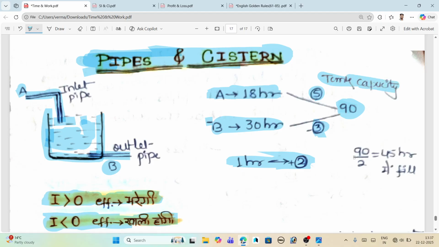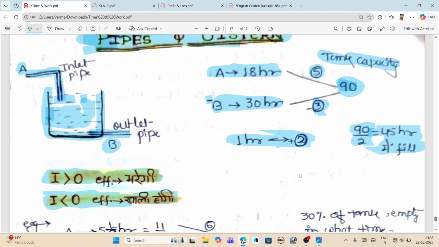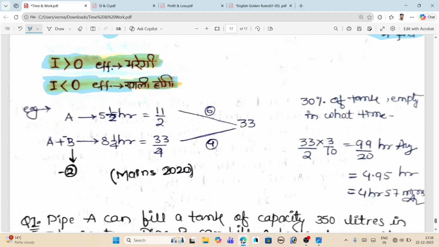The efficiency in 1 hour is 2, so in 45 hours the tank will be filled. It is the same concept as time and work, but one thing is different: we subtract the efficiency of the outlet pipe. We just take the efficiency as negative, 5 plus minus 3 is equal to 2 in 1 hour.